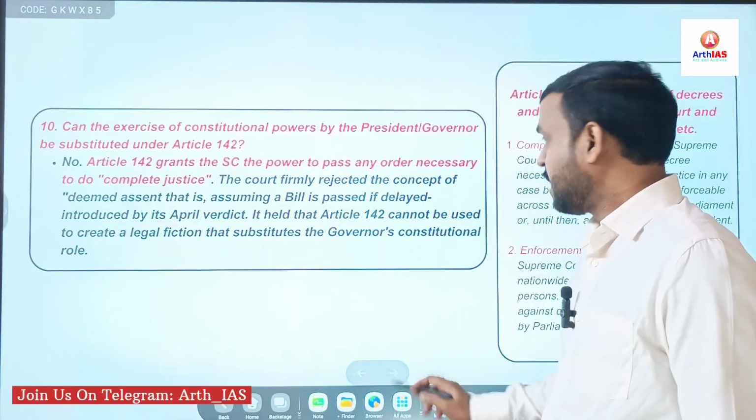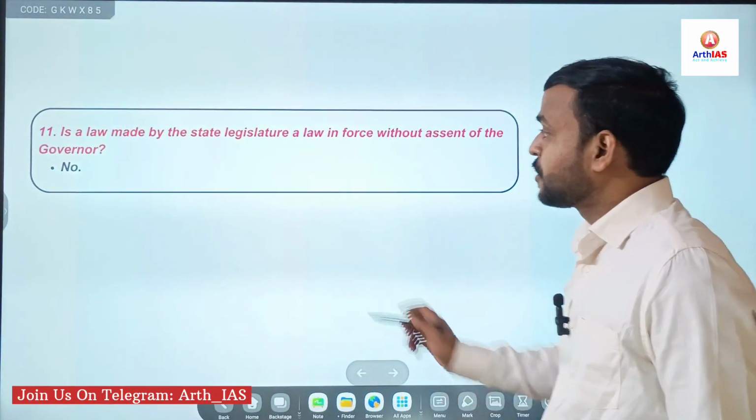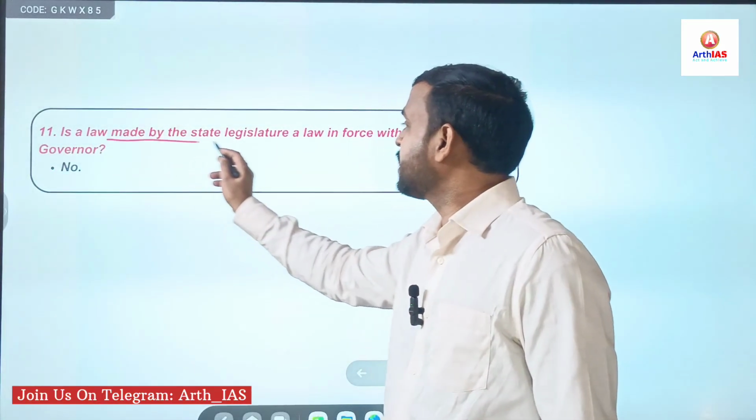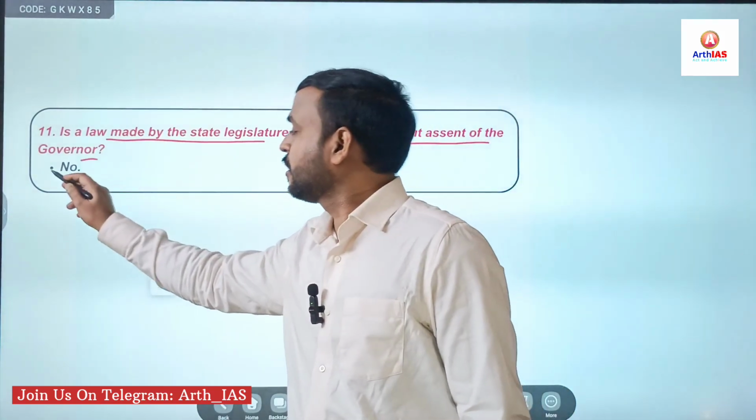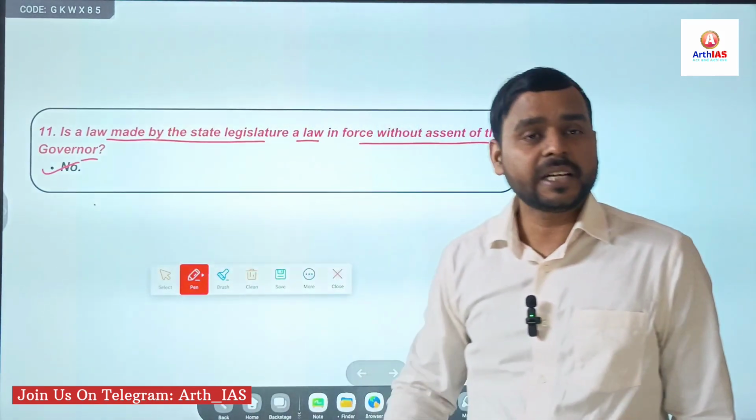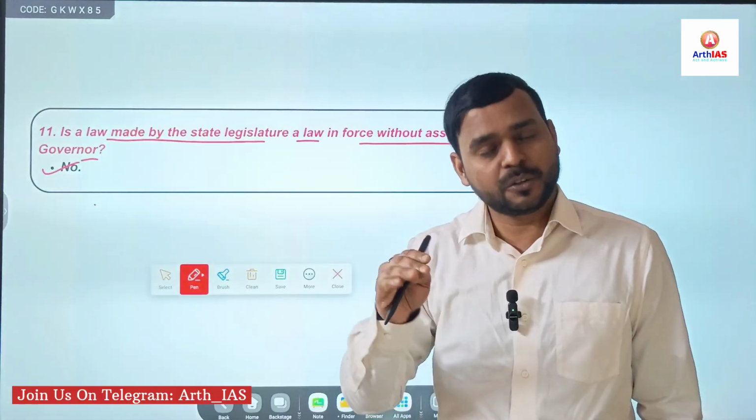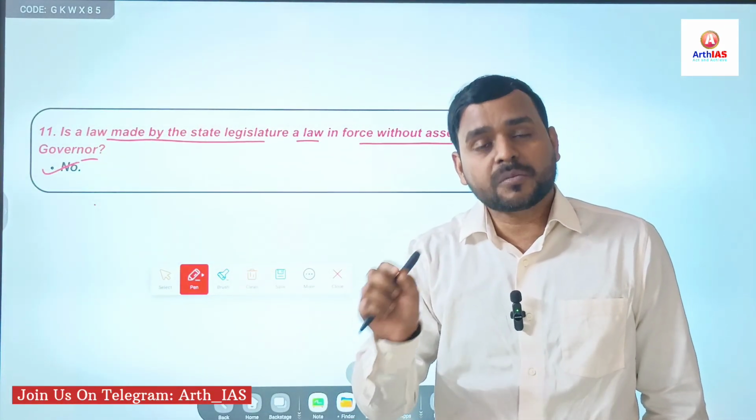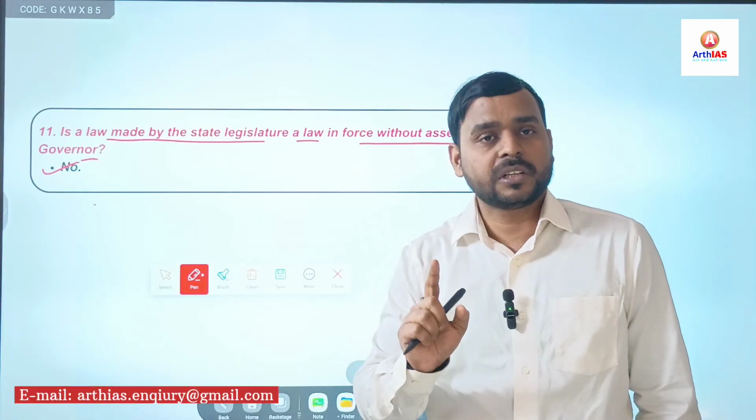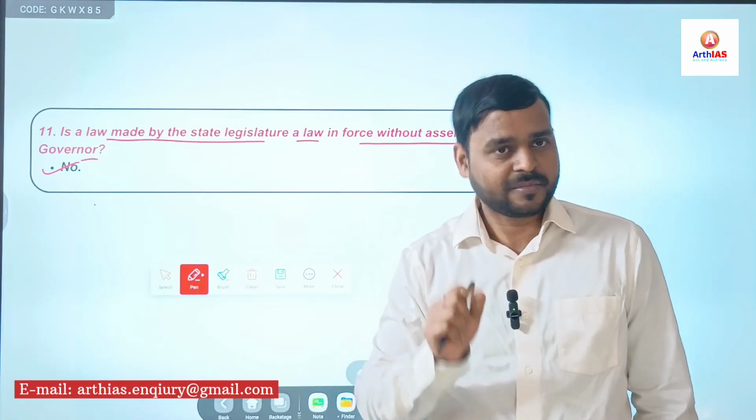Next, 11th question. Is a law made by the state legislature a law in force without the assent of the governor? Obviously no. Until and unless a bill receives the assent of the governor, it is not a law, it is simply a bill.